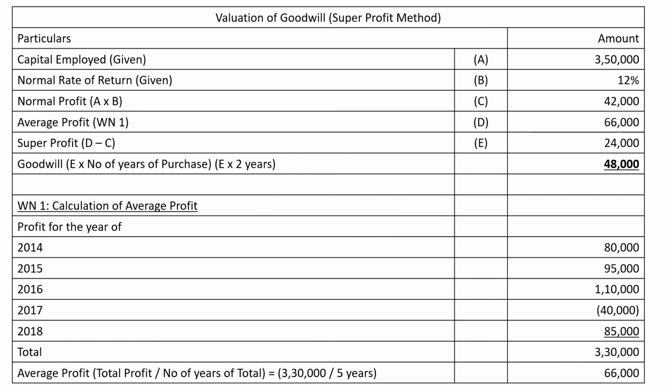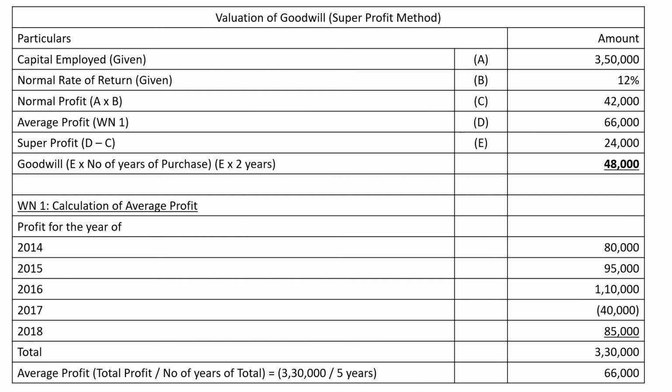So if anybody starts his own business with 3,50,000 rupees, then he can make 42,000 rupees profit. But if you join our business, our partnership firm, then you can make a profit of rupees 66,000, because that is our past 5 years performance. That is telling us that whatever happens, we will earn 66,000 next year. If you start your own business, you will make 42,000. If you join our business, you will get 66,000. So you are going to get 24,000 rupees extra.